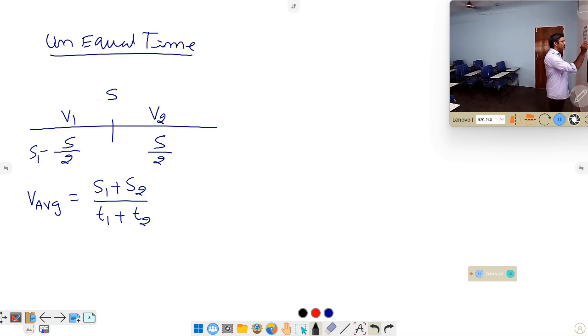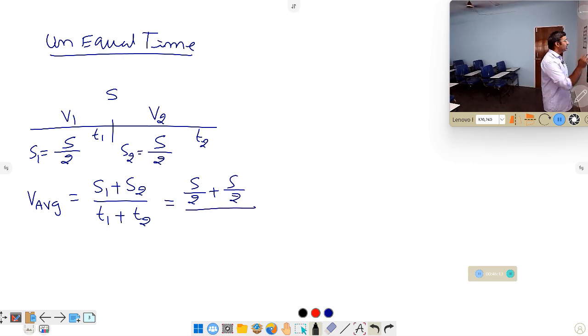This one I am taking as S1, this one I am taking as S2, and the time taken for this portion is T1, in this case T2. So total distance by total time. Now S1, distance is given as half, right? S by 2. So you can write S by 2 plus the second part is also S by 2, by T1 plus T2.